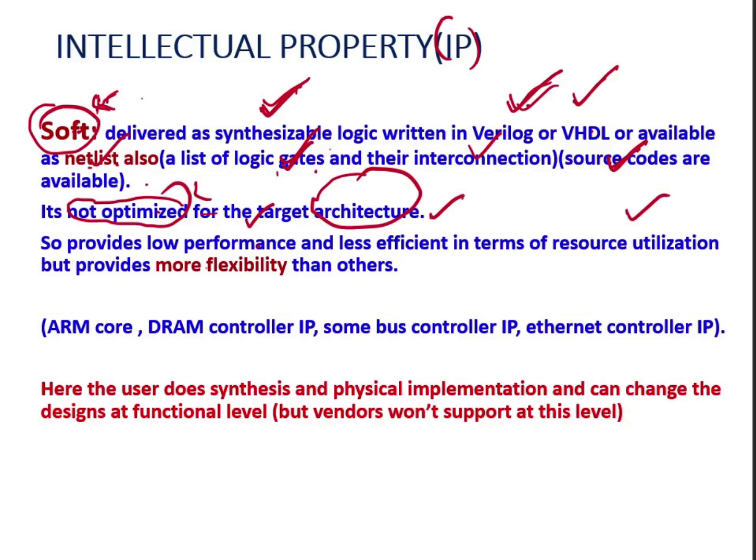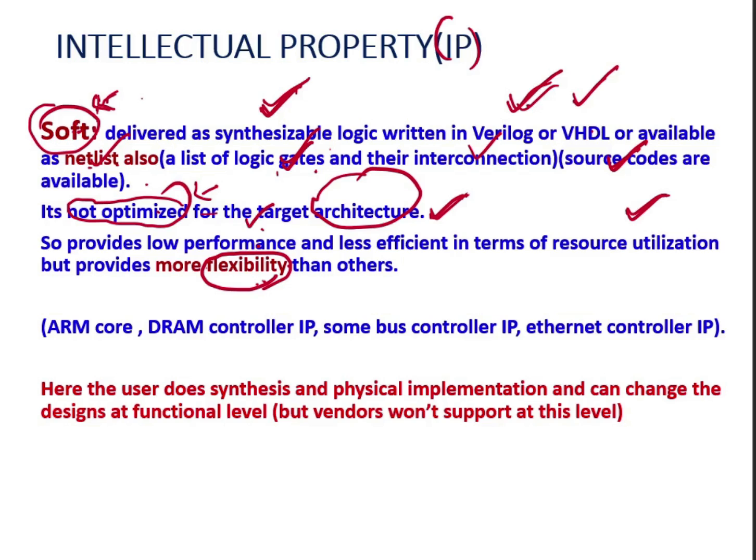But one of the advantages of soft core IP is flexibility. The soft core IPs provide more flexibility than firm core IP and hard core IP.